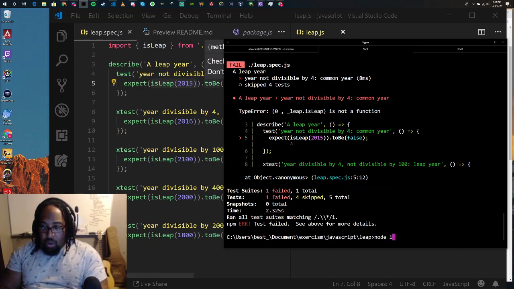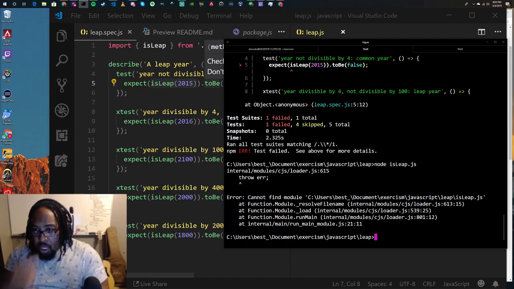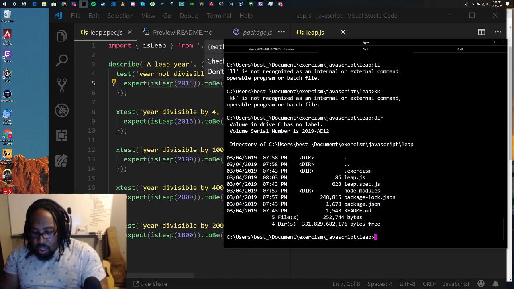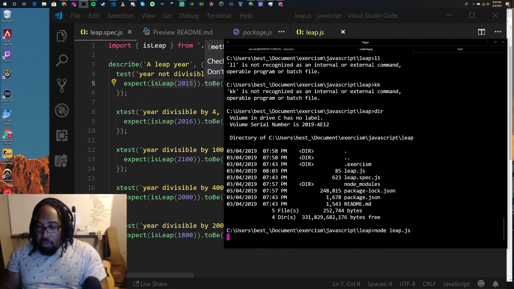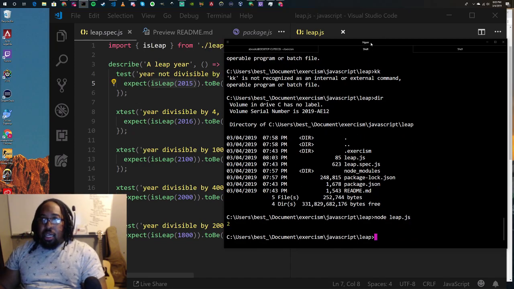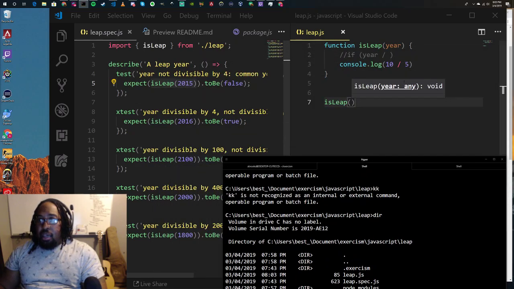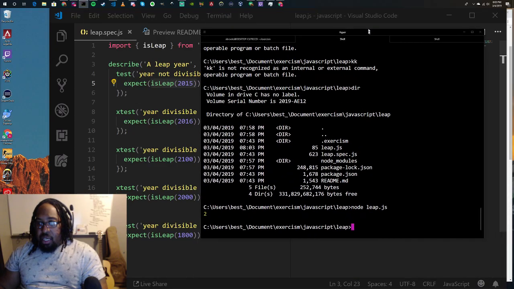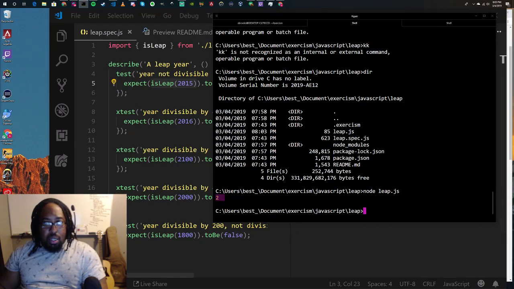So we do node leap.js. Cool. In here, all I did was 10 divided by 5, which should give us 2. And you can see here that it gave us 2, which is exactly what we're supposed to get. And that's what division does.